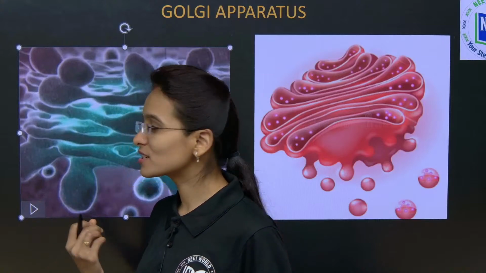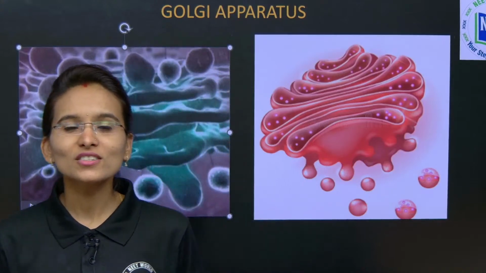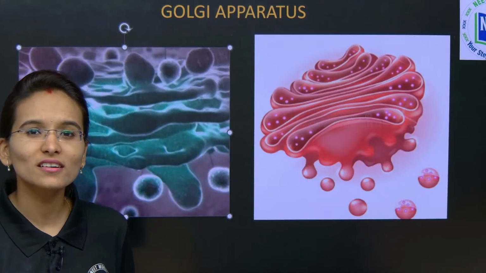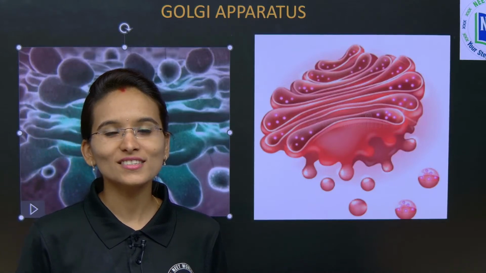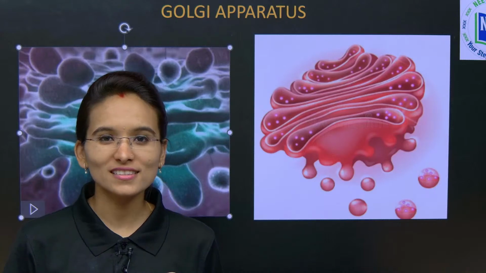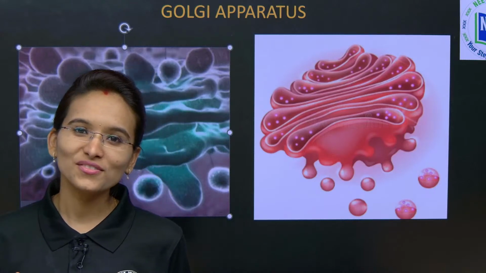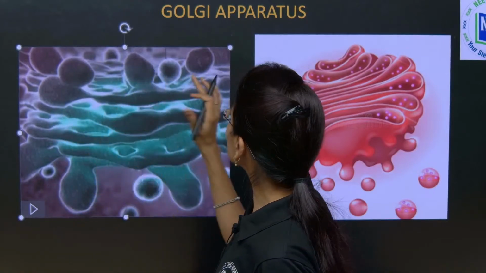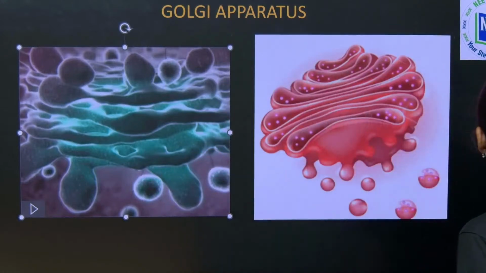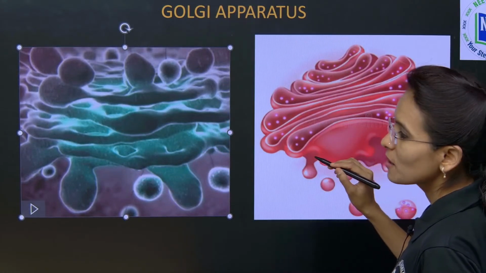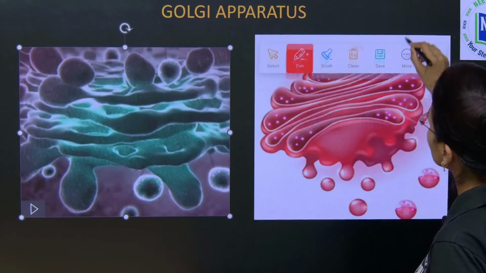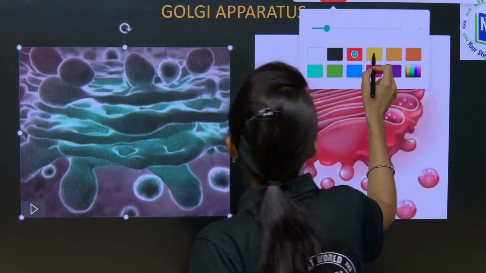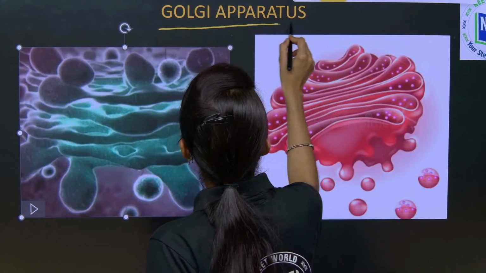Coming to today's session, children, can you remember I gave you one question, which cell organelle is called the postman of the cell? Here comes the answer. Yes, that is the Golgi apparatus. The Golgi apparatus is called the postman of the cell. The Golgi body is called the postman of the cell.